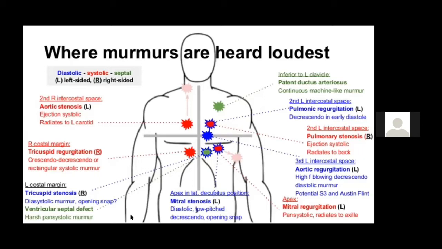You go further down, you will get murmurs in the tricuspid area. The murmurs best heard here are tricuspid regurgitation and tricuspid stenosis. And as you go down to the apex, you get the murmur of mitral regurgitation and mitral stenosis. Now let us discuss these murmurs in detail as you come to the further slides.